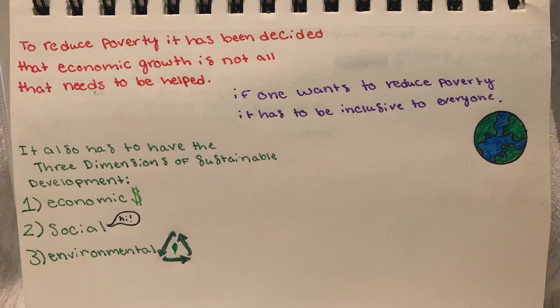To reduce poverty, it has been decided that economic growth is not all that needs to be helped. If one wants to reduce poverty, it has to be inclusive to everyone. It also has to have the 3 dimensions of sustainable development, which are economic, social, and environmental.